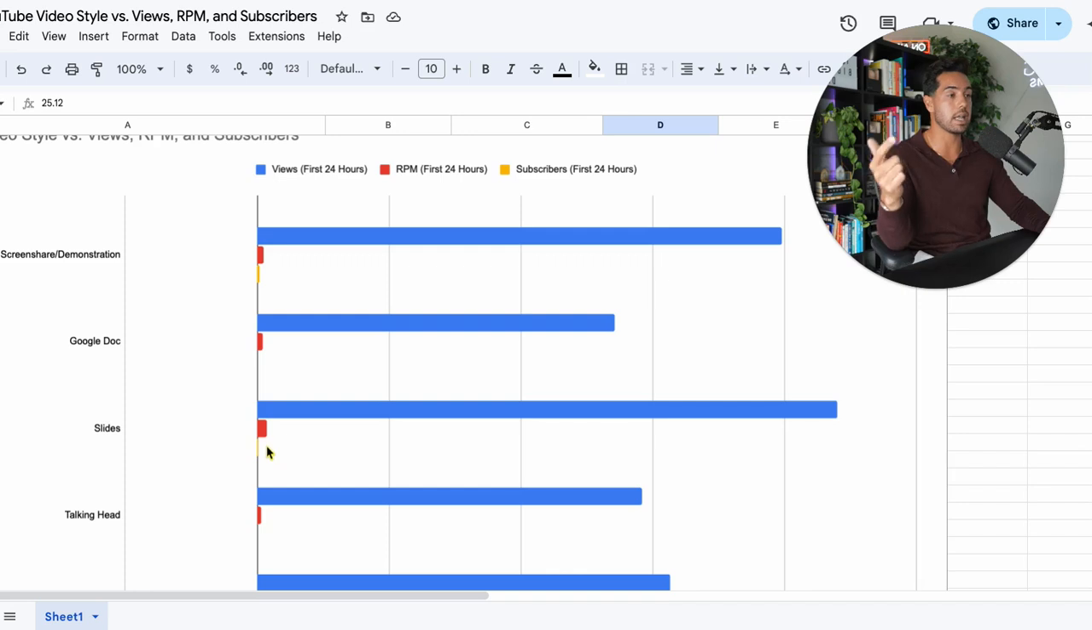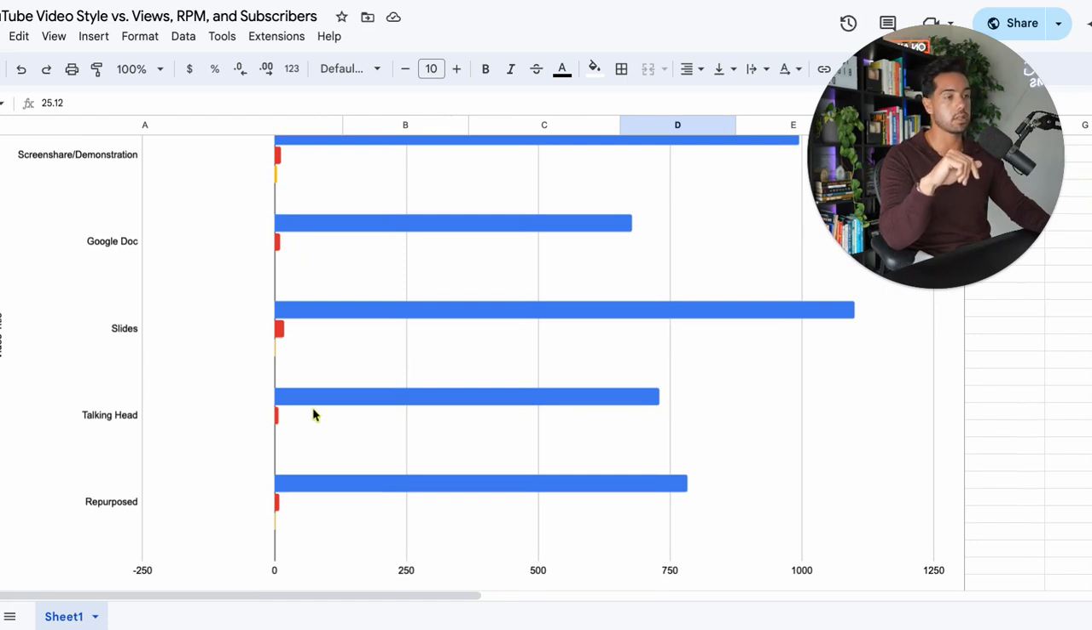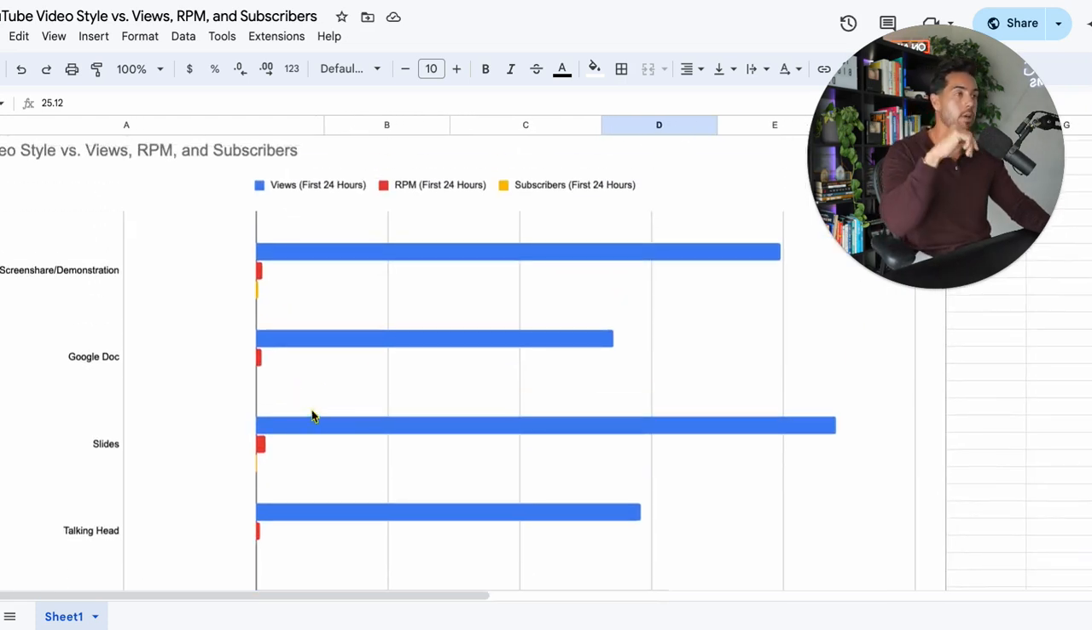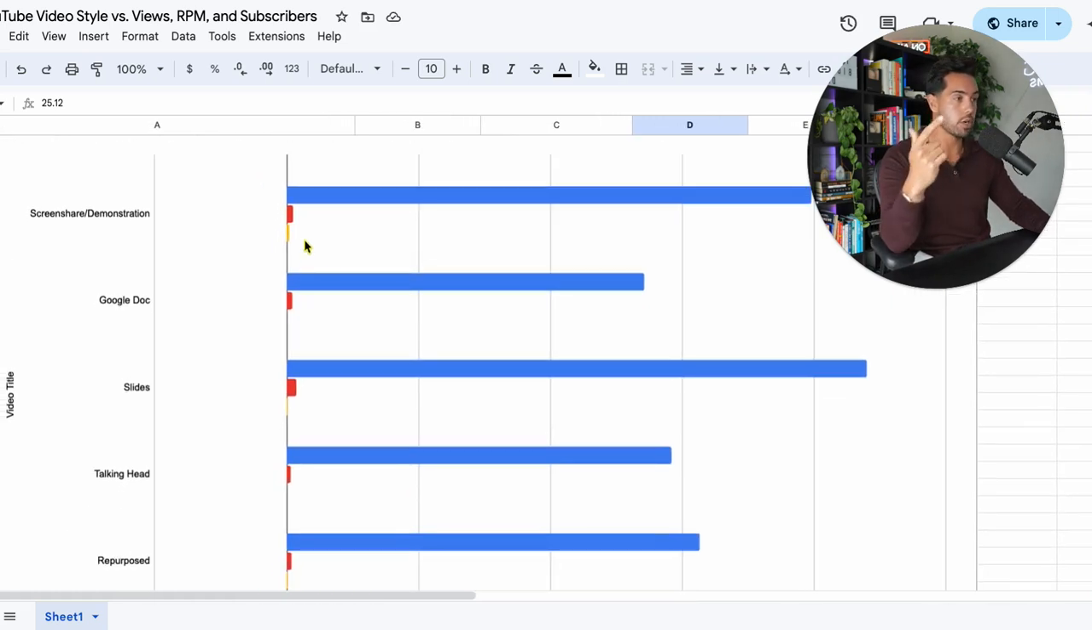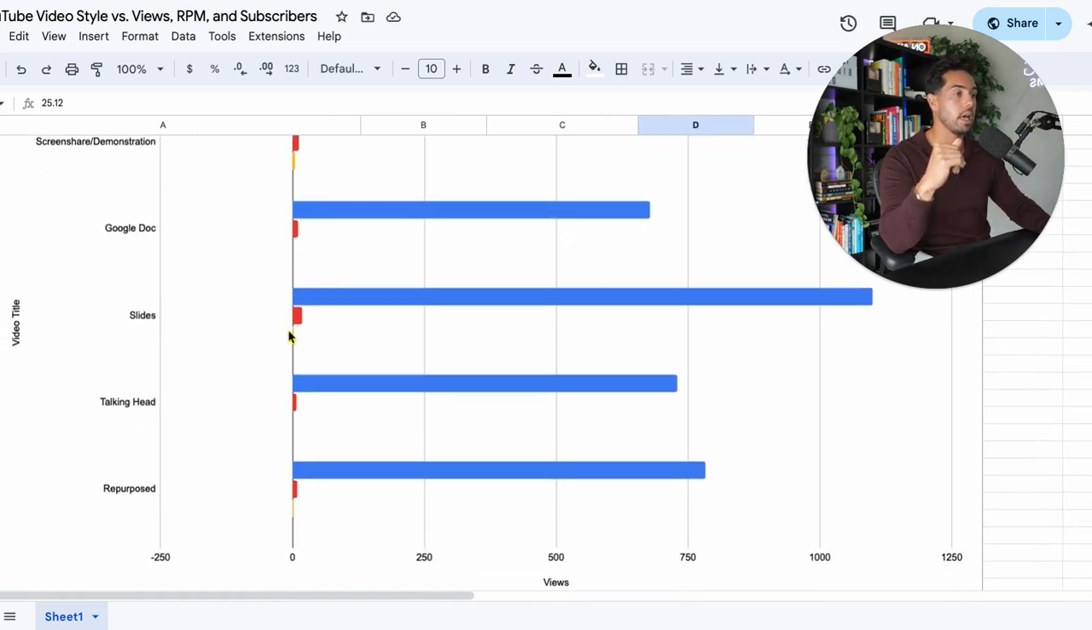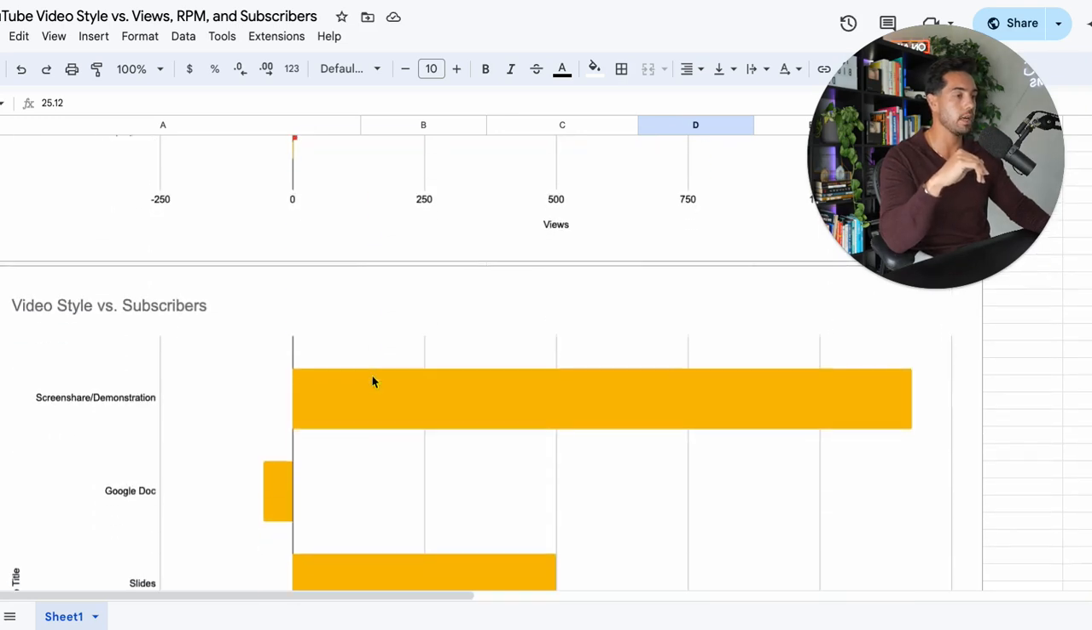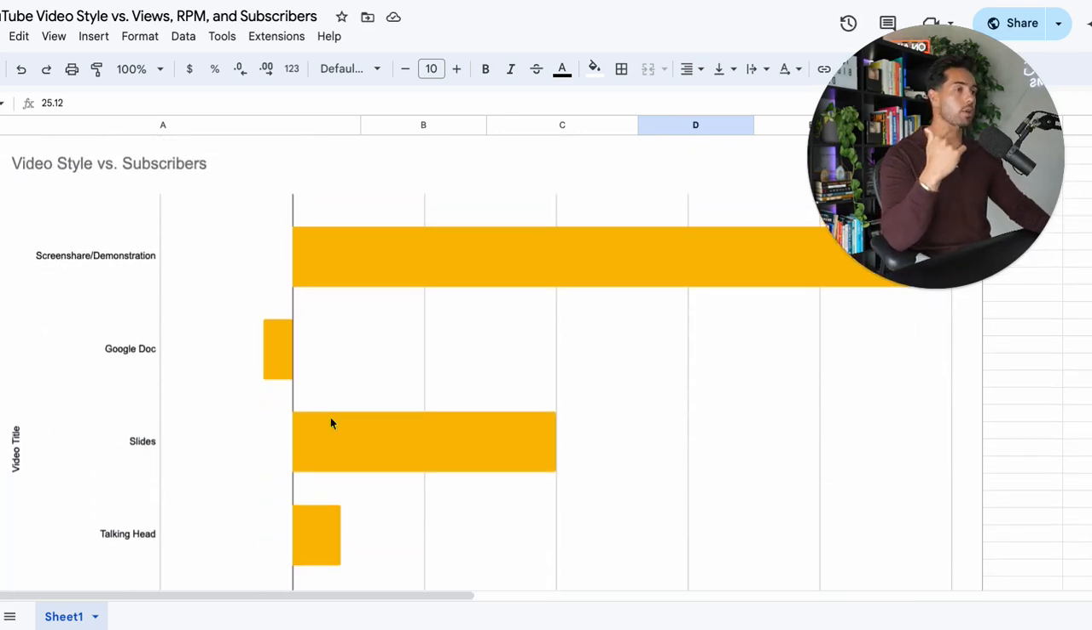So you can see that the slides had the highest RPM out of all of them here, followed by screen share, demonstrations, Google Docs, the talking head, and repurpose. And I'm going to break this down in depth further. And then subscribers here, you can see that for subscribers, screen share and demonstration was number 1, and the slides was number 2, and then talking head, repurpose, Google Docs were after that. And this is broken down a little bit more data.